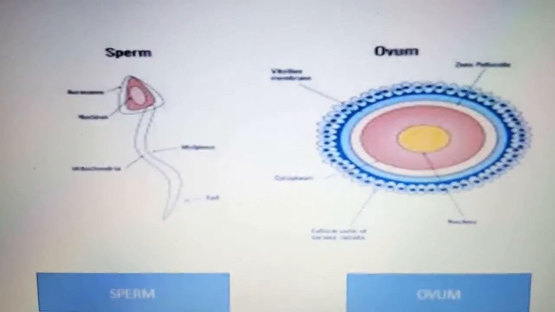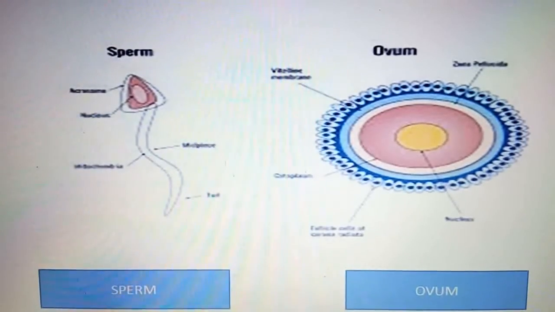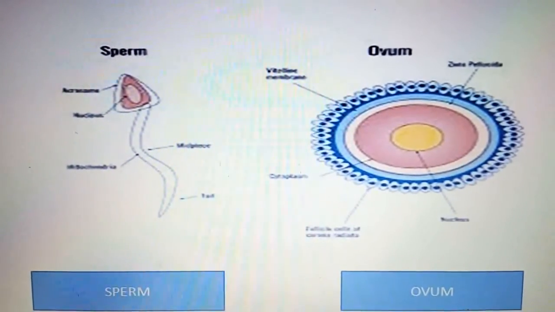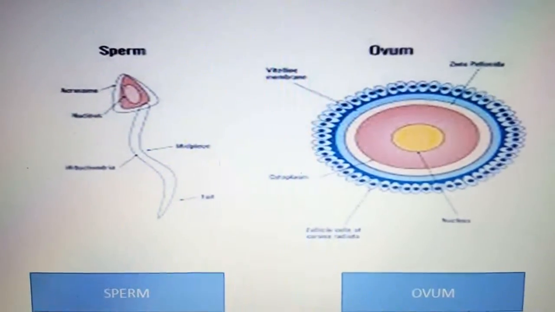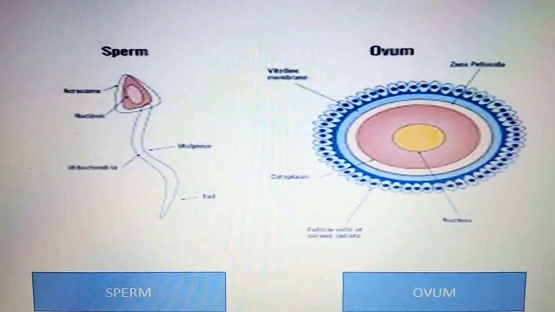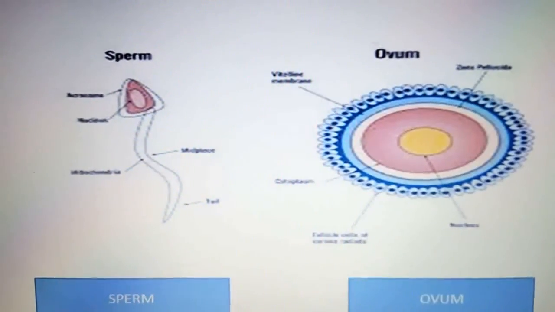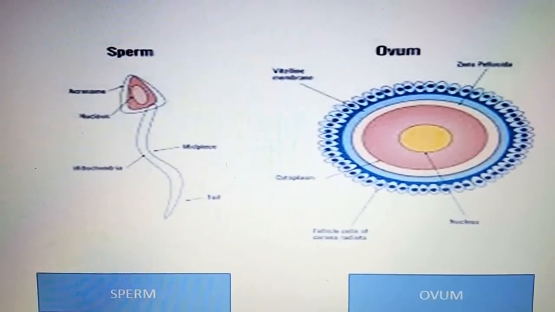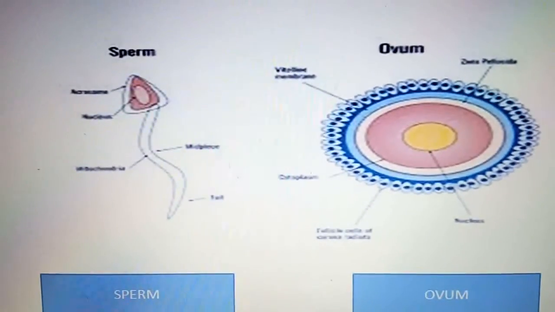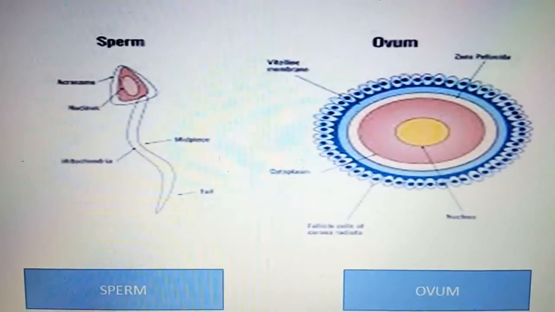Now these have different nuclei, but when they fuse they have one nucleus, and this results in the formation of the fertilized egg or the zygote. That is the reason the process of fertilization is the meeting of an egg cell from the mother and the sperm cell from the father, and the new individual inherits the qualities of a mother as well as a father, because now the nuclei combine together.